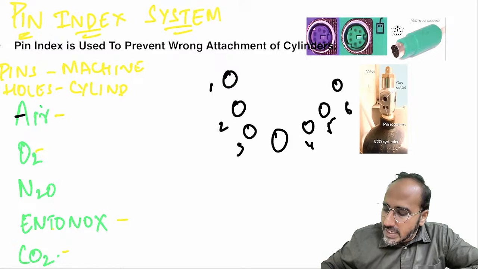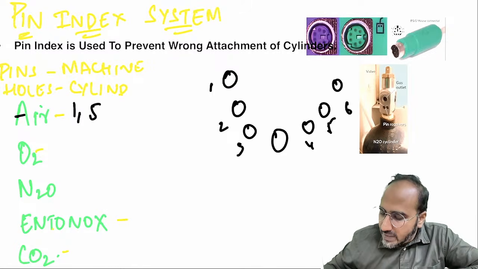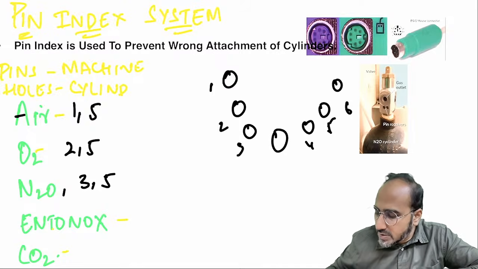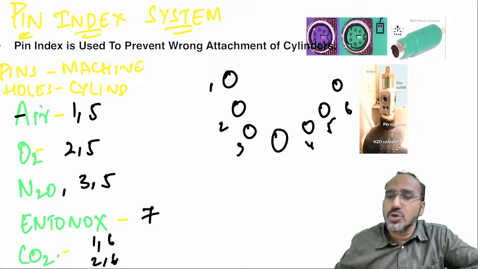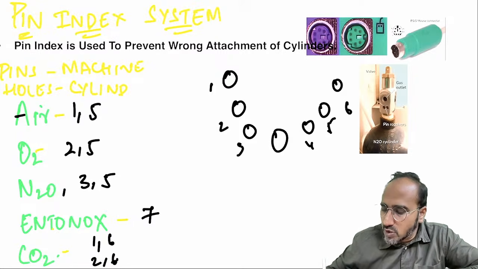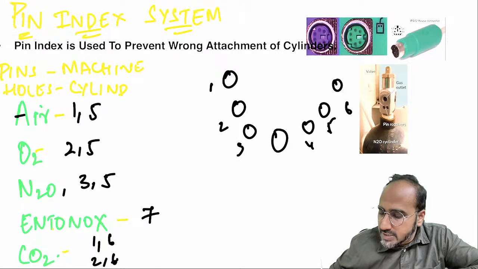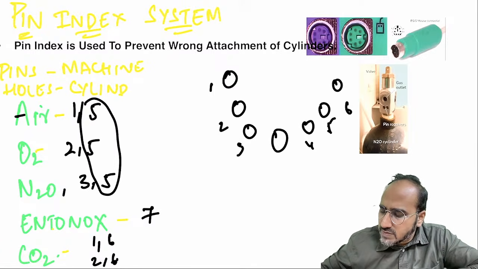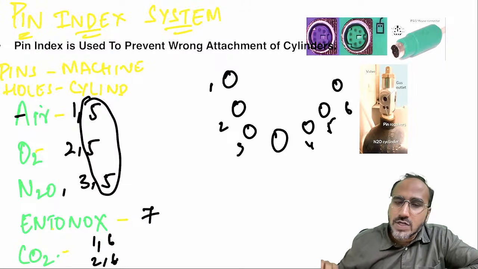Air is given a pin index of 1, 5. Oxygen is given a pin index of 2, 5. Nitrous is given a pin index of 3, 5. Entonox is given a pin index of 7. Carbon dioxide is 1, 6 and 2, 6. But how do you remember this? Guys, just look over here. Air 1, 5, oxygen, nitrous, it's very simple to remember. Why? Because all these three gases have one thing in common. The second pin is what? 5. We just have to remember the first one.